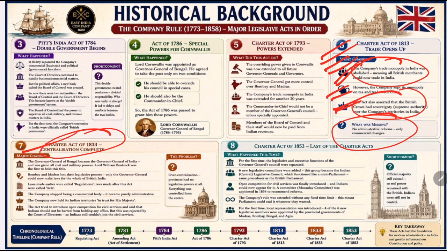By 1833, British territories in India had expanded enormously. The British now felt that India needed a strong central government instead of separate administrations making their own laws, and therefore the Charter Act of 1833 became a landmark law. It completed the process of administrative centralization.